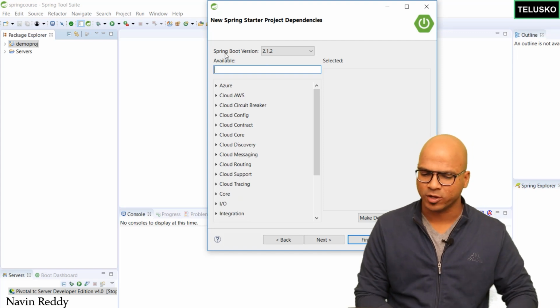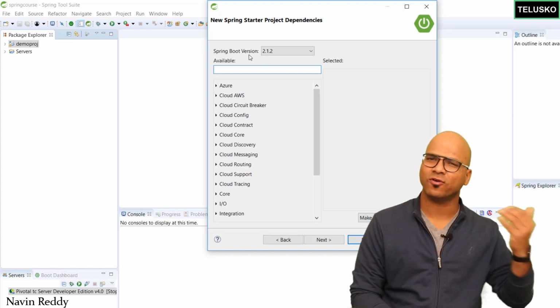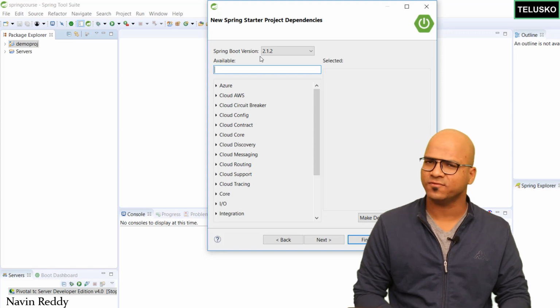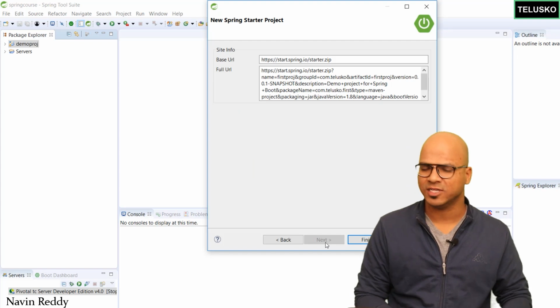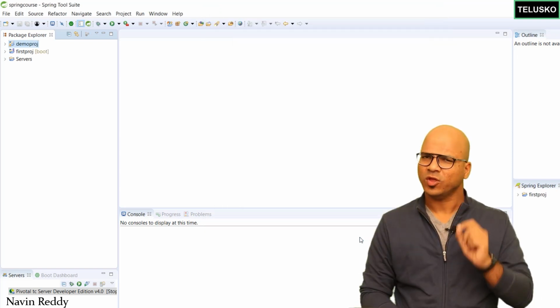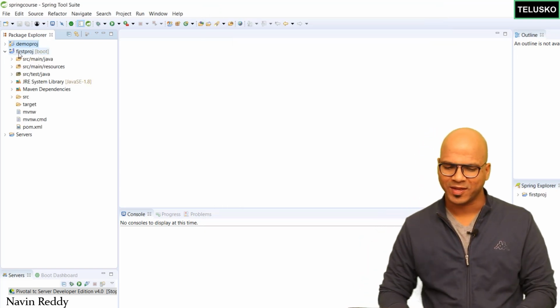And there's one more important thing, which is the Spring Boot version. Now, of course, in new versions, we get new features. As of now, 2.1.2 is stable. So let's go with that. Click on next. Nothing much specific here. Click on finish. Now you can see we got a project here. Okay, is it so fast?